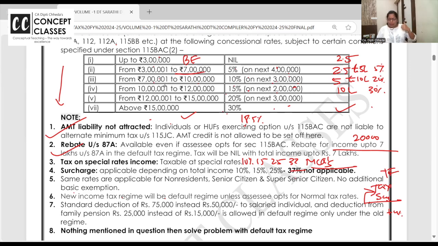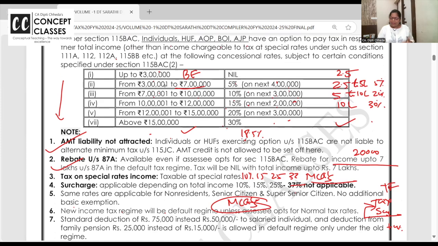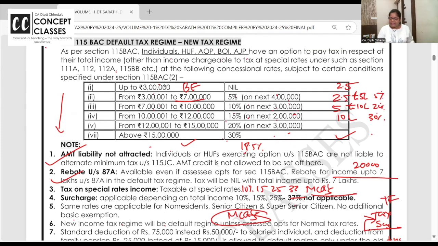Okay. Now, very beautiful, super important is basic exemption. You remember in the old regime, if you are a senior citizen, 3 lakhs, 60 years and above. Super senior citizen, 80 years and above, basic exemption is only 5 lakh. This additional 3 lakh, 5 lakh benefit is not available in default tax regime.